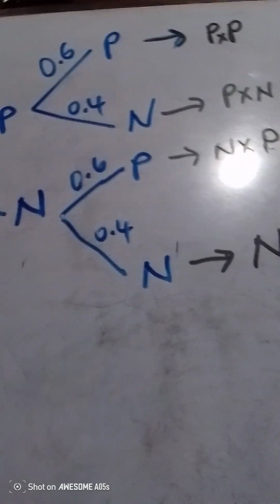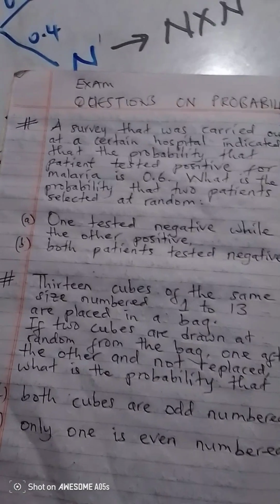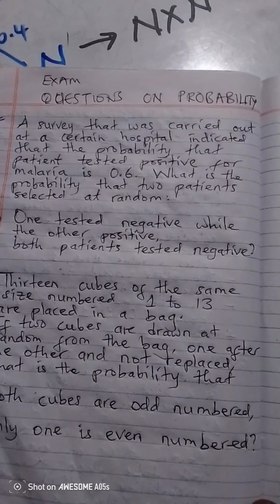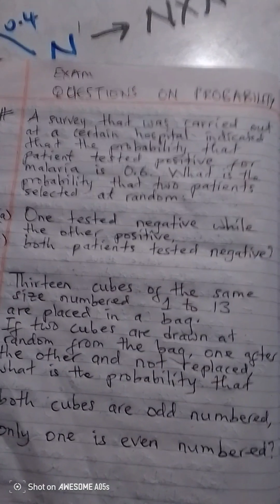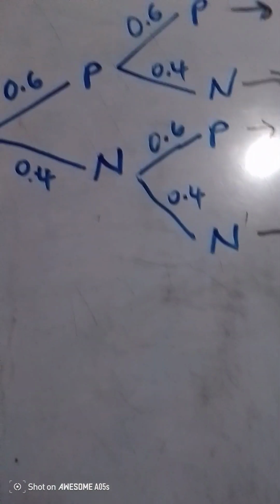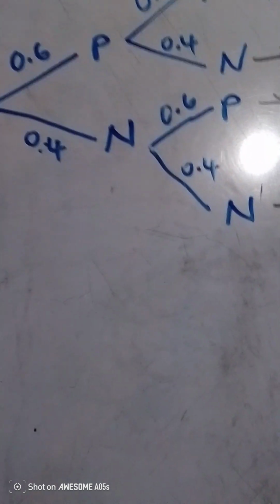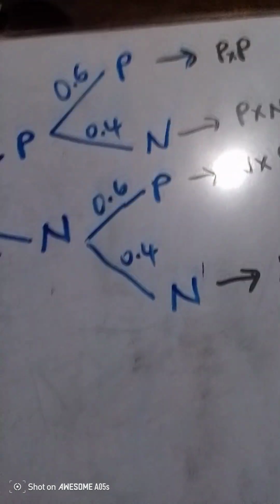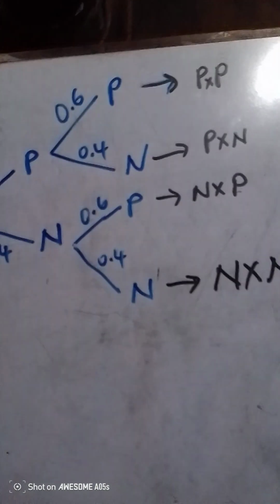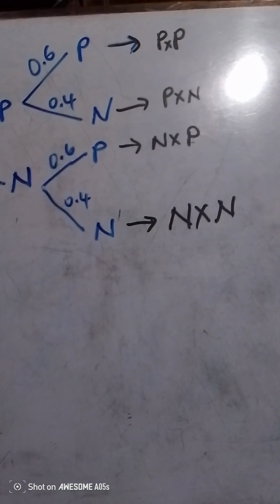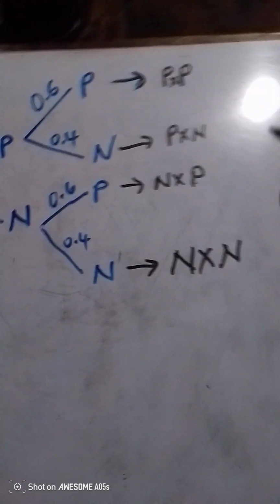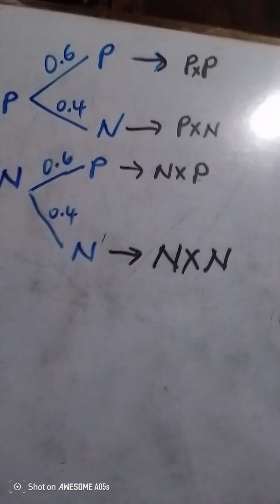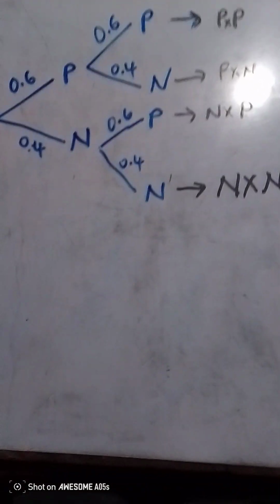Then if we go to our question here, it says, find the probability that one tested negative while the other tested positive. So in simple terms, they are trying to tell us to show them how we can find the probability that one patient tested negative and the other positive. As long as they are different, the order doesn't matter.